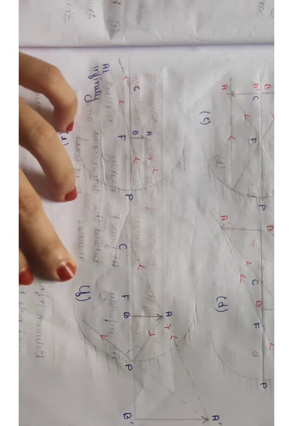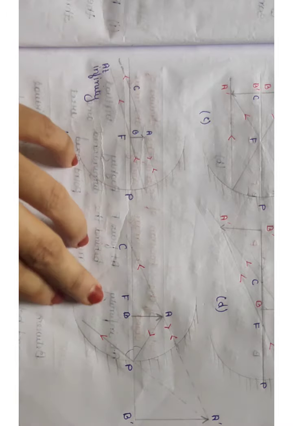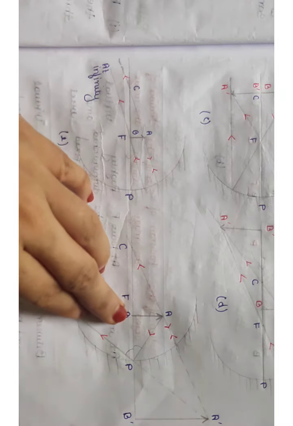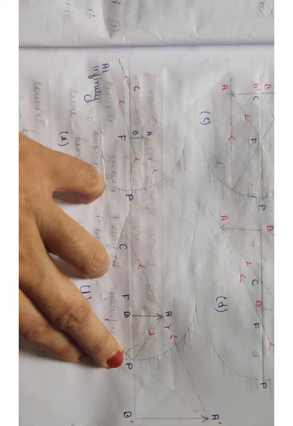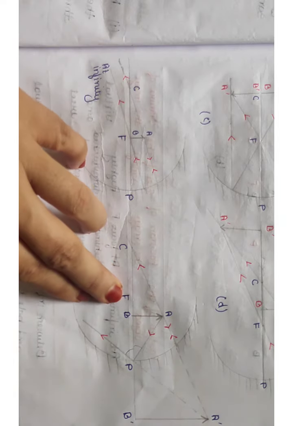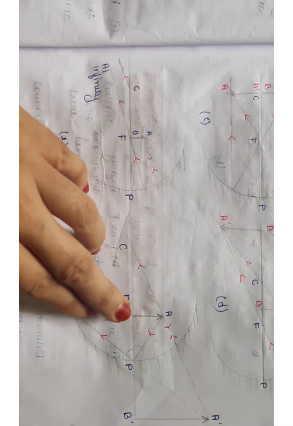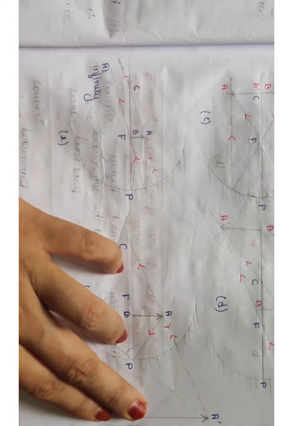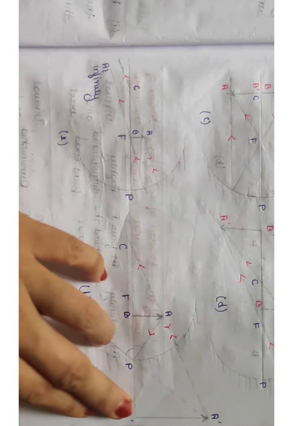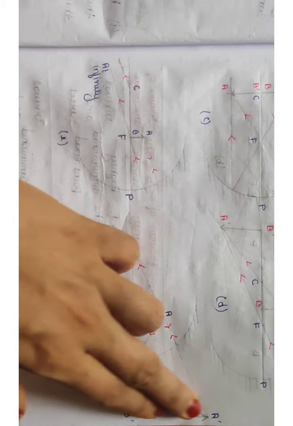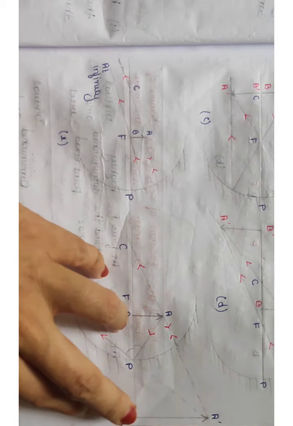Then in the last figure you see, here when the object is in between the pole and the focus, the image will be formed behind the mirror. So this is the image, and that image will be enlarged, and it will be virtual and erect.